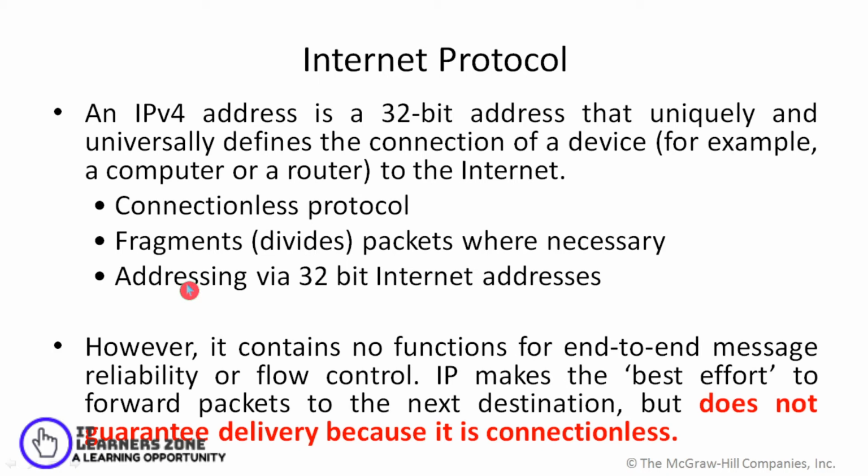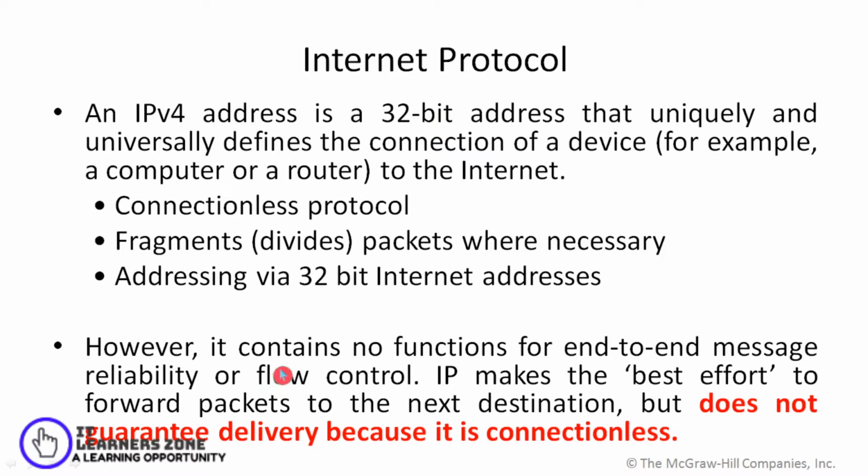For addressing, it uses a 32-bit internet address. This IP version 4 address is a 32-bit address that uniquely and universally defines the connection of a device. Any device connected to the internet, for example a router or a computer, will be given this 32-bit IP address.